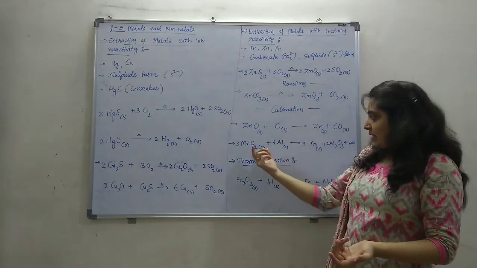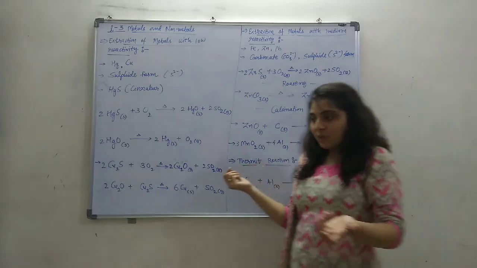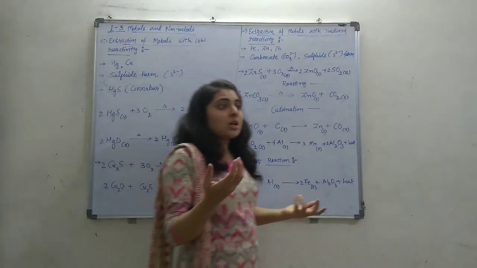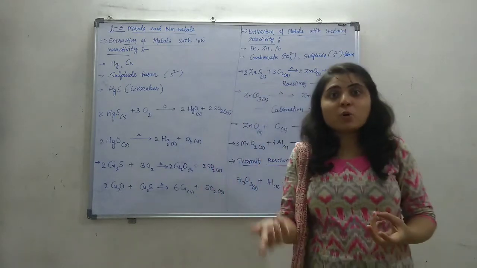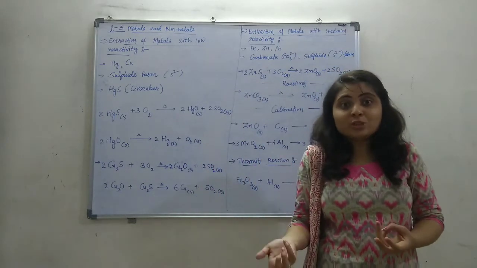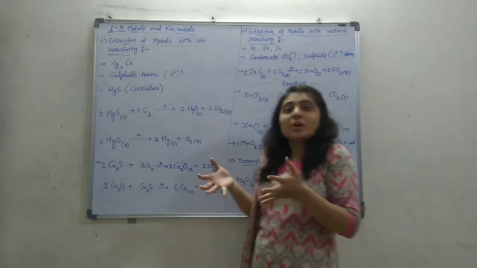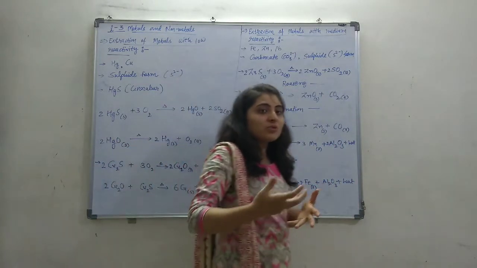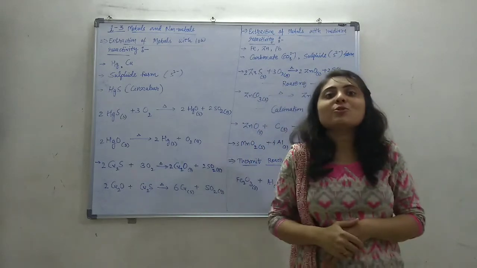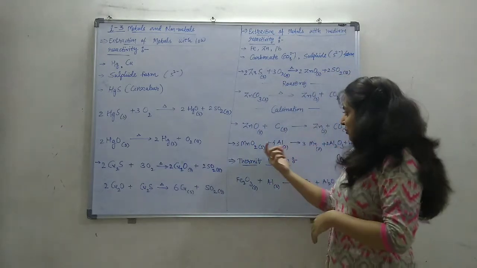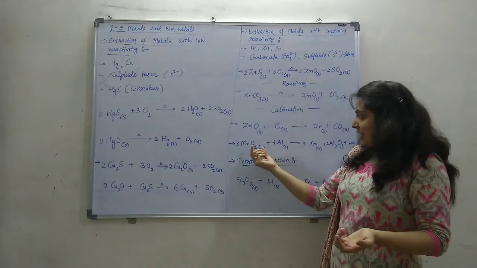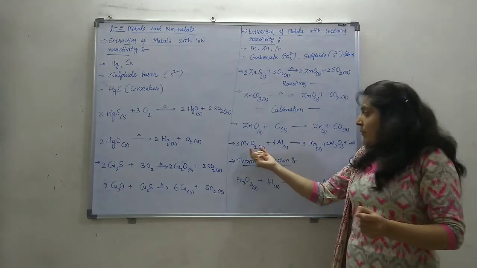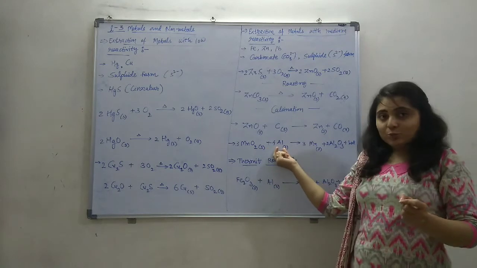Another example, apart from carbon: a highly reactive metal can also be used, like sodium, potassium, calcium, or aluminium. If they are highly reactive, they can simply displace the less reactive metal. Let us see one example: MnO2, manganese dioxide, plus aluminium.